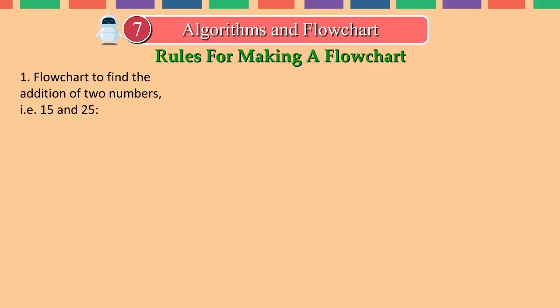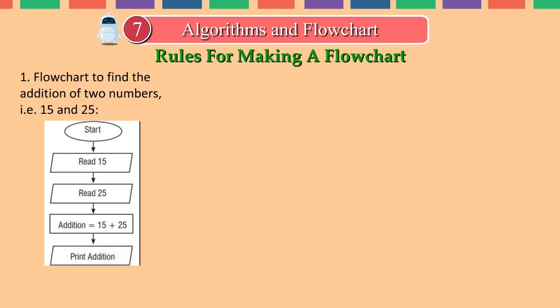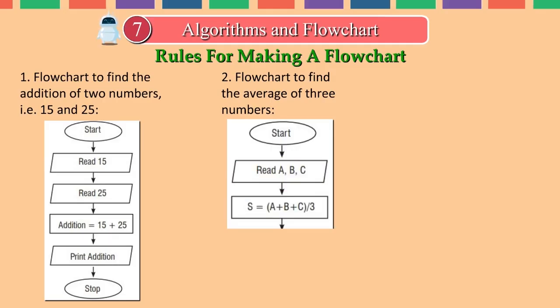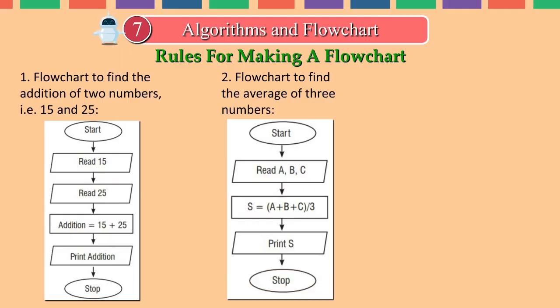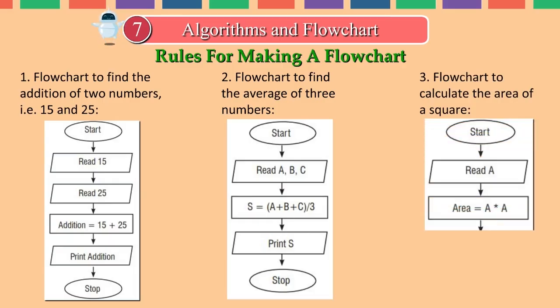Flowchart to find the addition of two numbers, that is, 15 and 25. Start. Read 15. Read 25. Addition is equal to 15 plus 25. Print addition. Stop. Flowchart to find the average of three numbers. Start. Read A, B, C. S is equal to (A plus B plus C) / 3. Print S. Stop. Flowchart to calculate the area of a square. Start. Read A. Area is equal to A times 8.